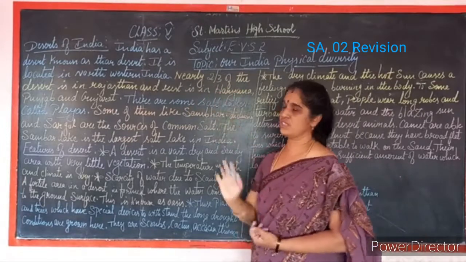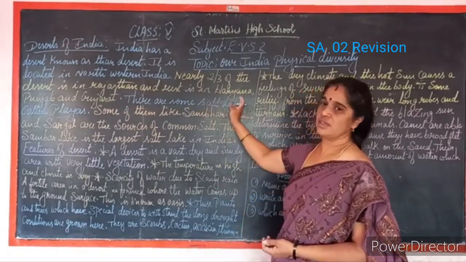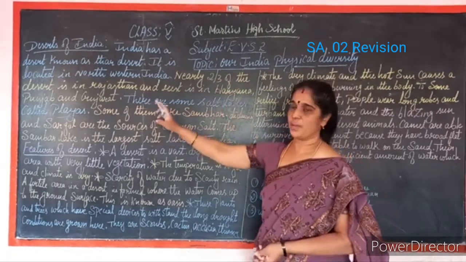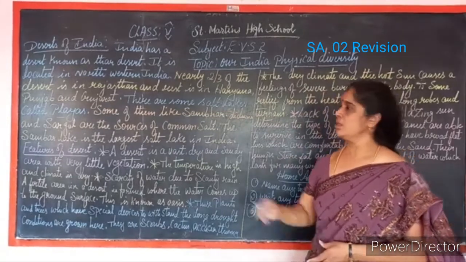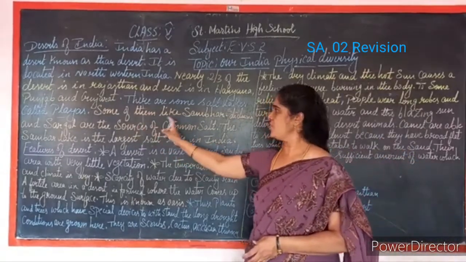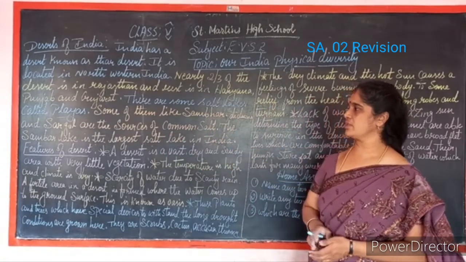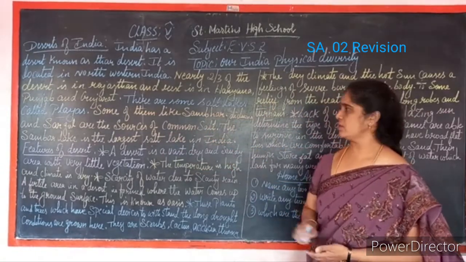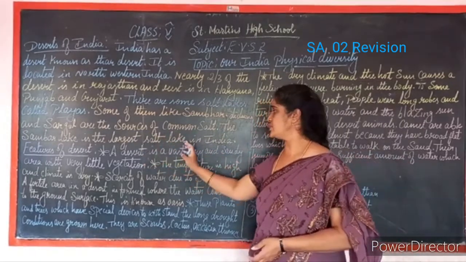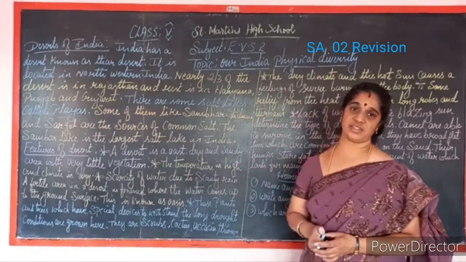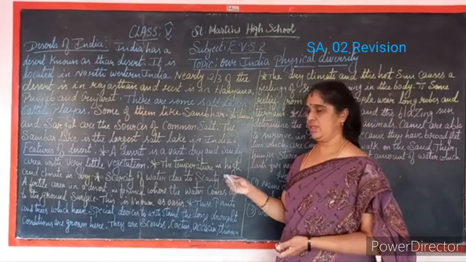Nearly two-thirds of the desert is in Rajasthan and the rest is in Haryana, Punjab and Gujarat. There are some salt lakes called playas. Some of them like Sambar, Didwana and Sargol are the source of common salt. The Sambar Lake is the largest salt lake in India. Which is the largest salt lake in India, children? Sambar Lake is the largest salt lake in India.